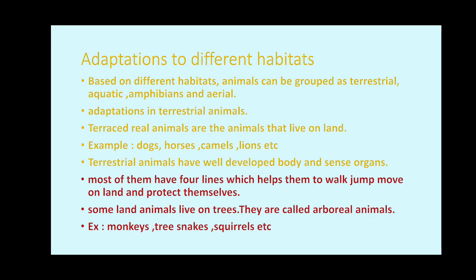Understand? Now, what are the features that help them to live on land? It means how the features of terrestrial animals that survive in hot places and those that survive in cold places are adapted, that we will see in the lesson.